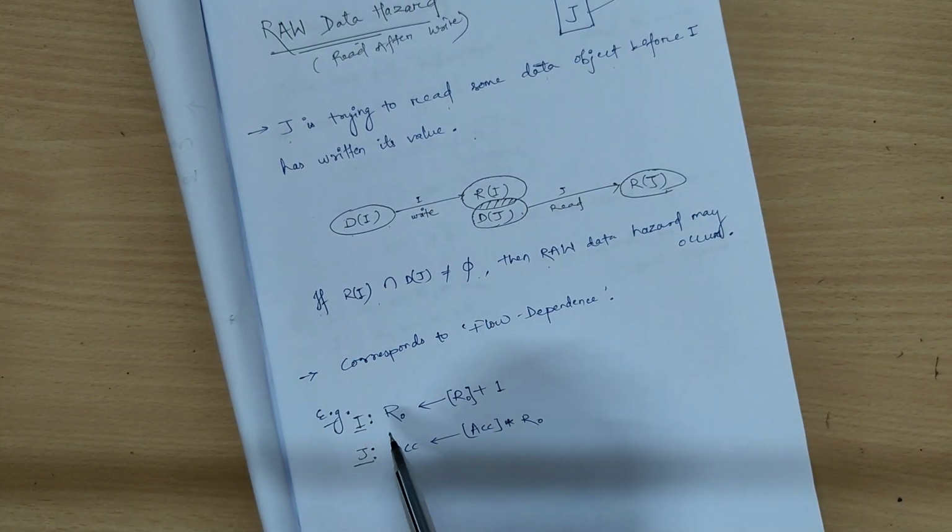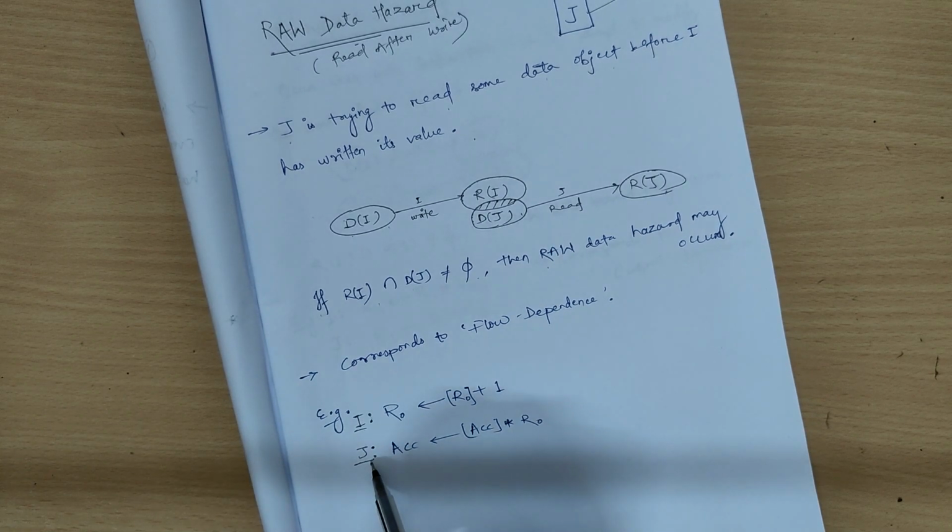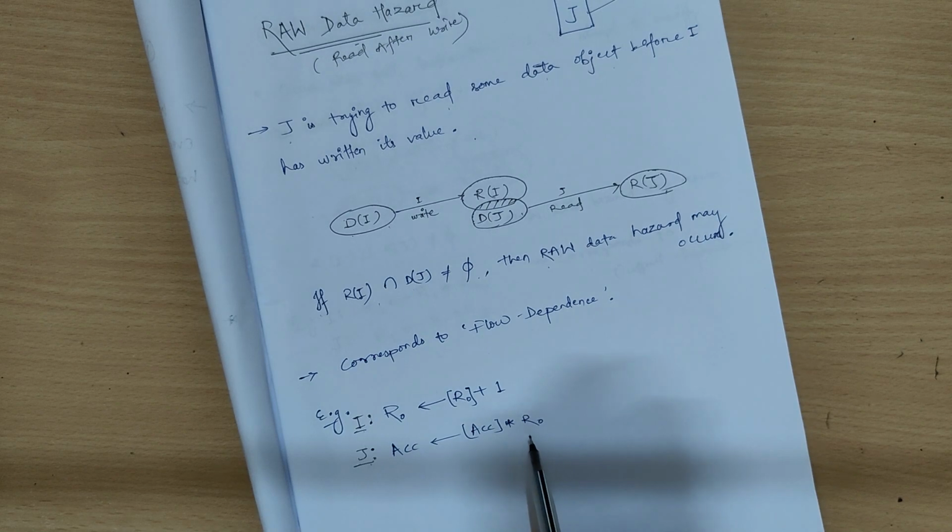For example, here instruction I updates the value of R0, incrementing the value of R0 by 1, and here J multiplies the accumulator by R0 and updates itself.